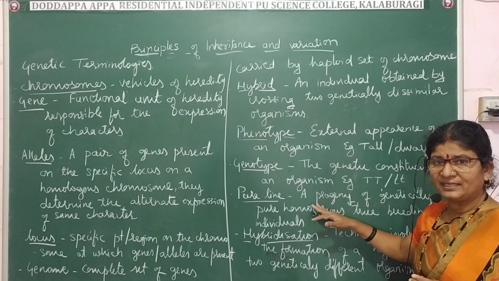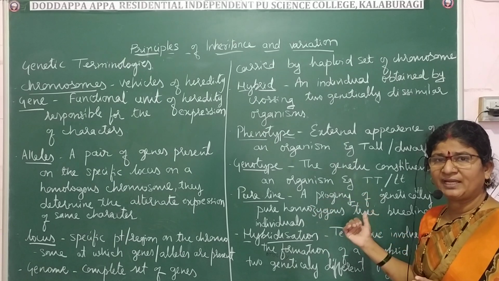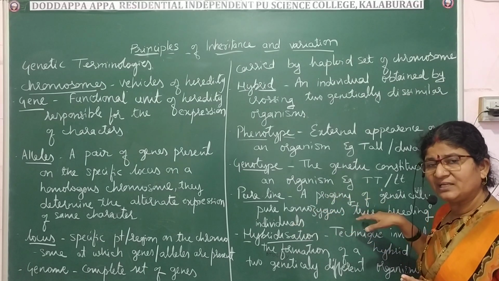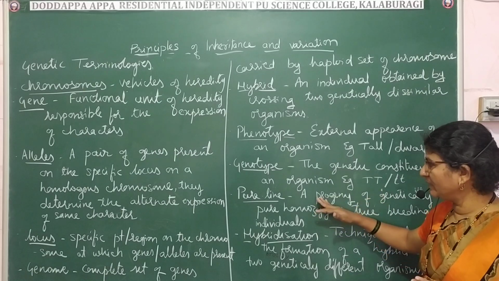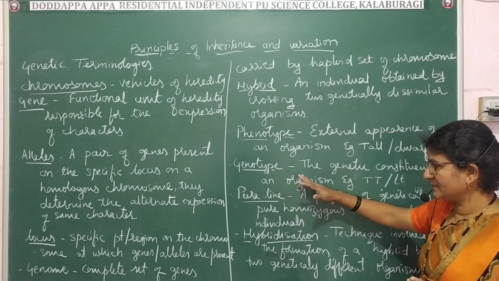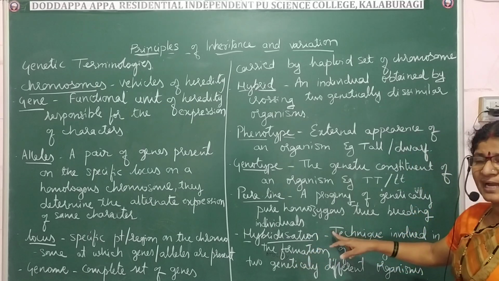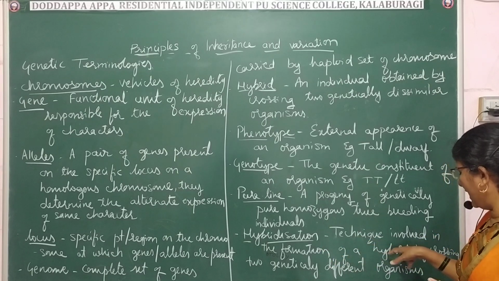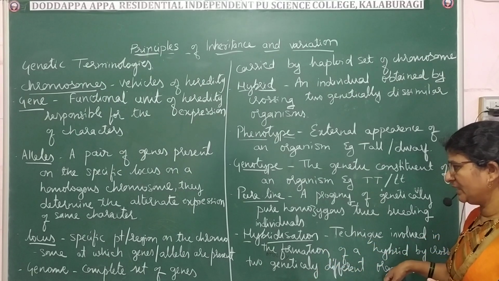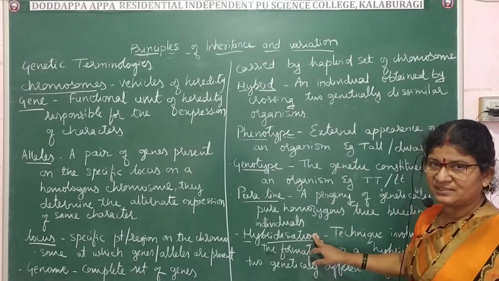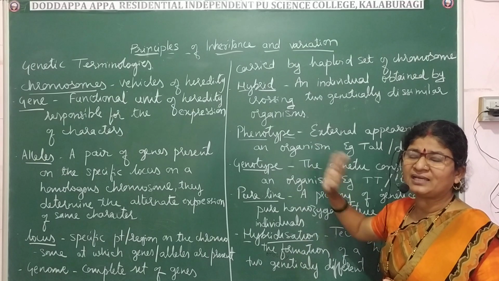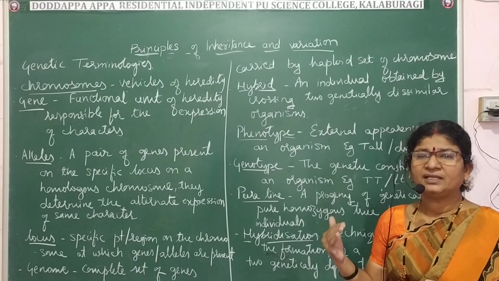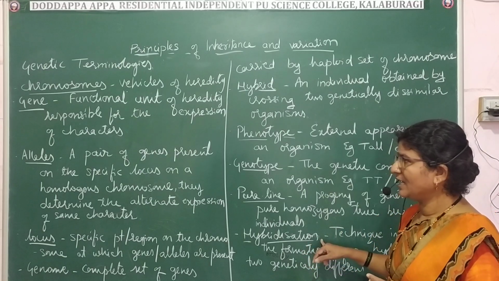So pure line organisms are those organisms which are obtained by crossing two pure homozygous individuals. Through continuous selfing we will get the pure line organism. Next, hybridization. Hybridization is a technique which involves the formation of a hybrid by crossing genetically different organisms. What do you mean by hybridization? It is a technique by which we will get the hybrid. How do you get the hybrid? By crossing two individuals which differ genetically. That is about hybridization.